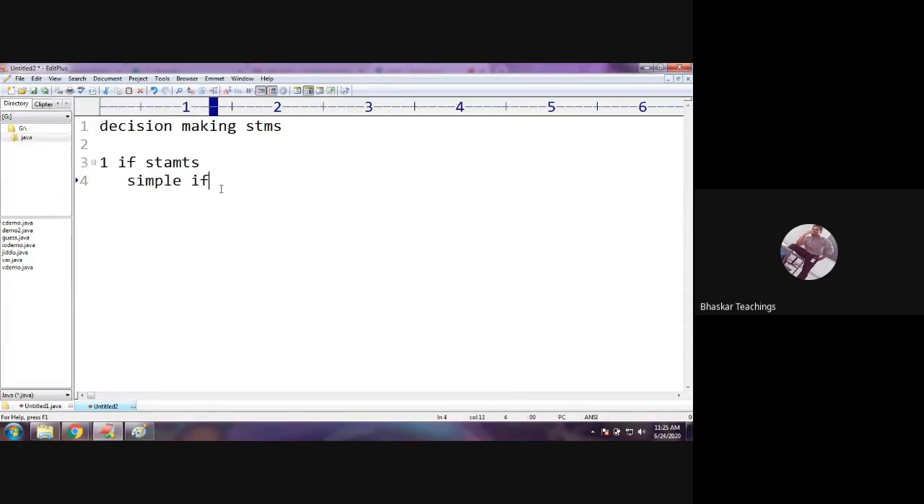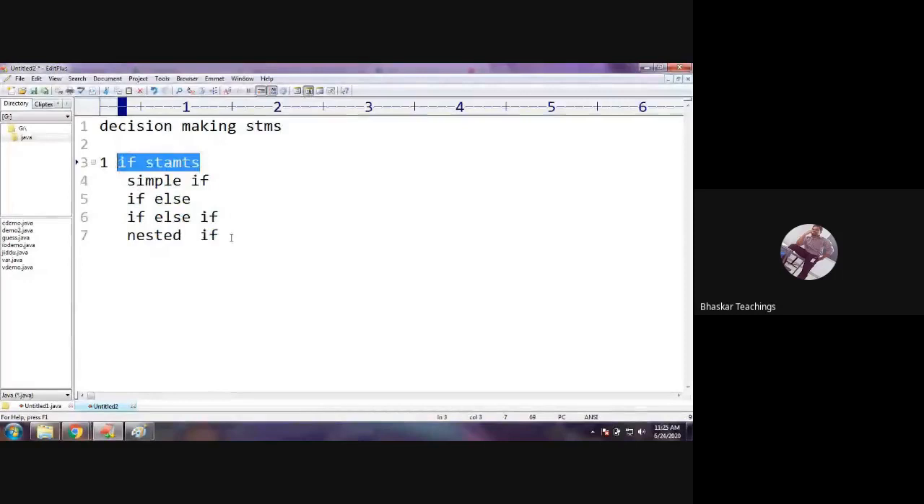Simple if. Next one is if else. Next one is if else if ladder. We also call it if else if ladder. Third one is nested if, an if inside an if. Okay, these are the four if statements, right? So these four come under if statements.